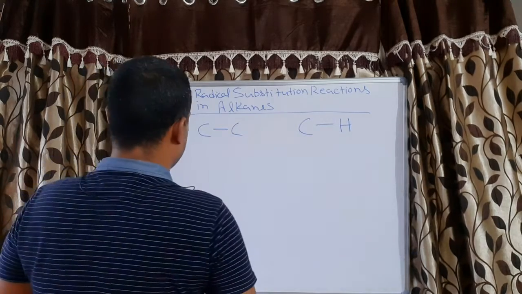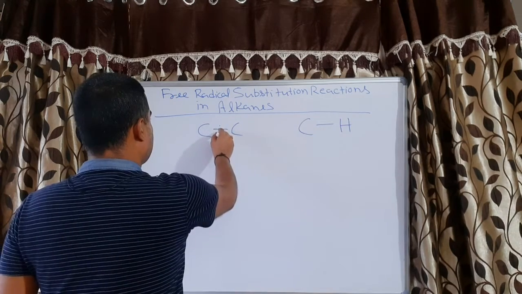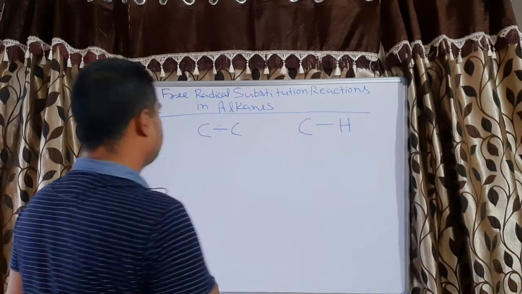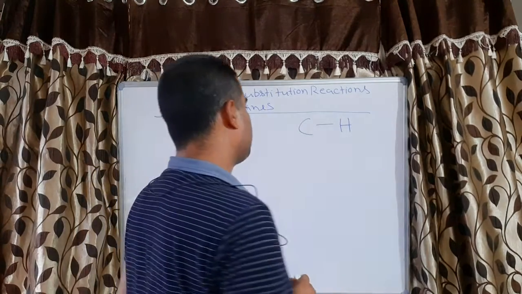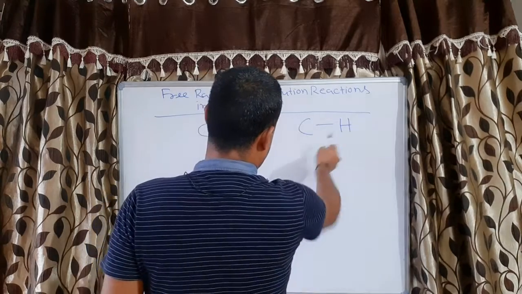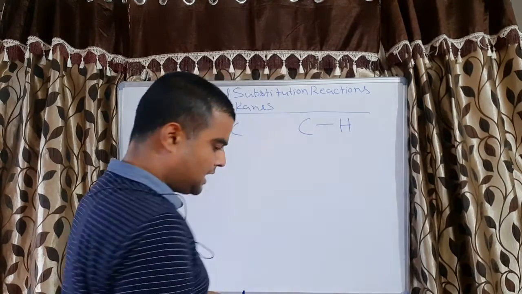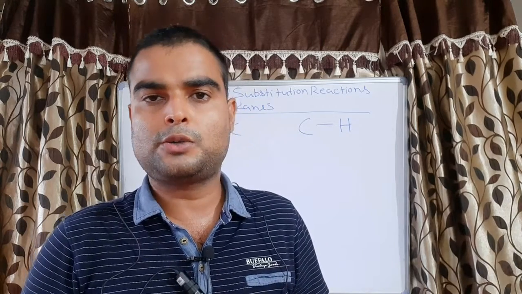Since both are the same atom, the shared electron pair will be in between of the bond. In case of CH sigma bond, one end is carbon and another end is hydrogen. But the electronegativity difference of carbon and hydrogen is not so much.